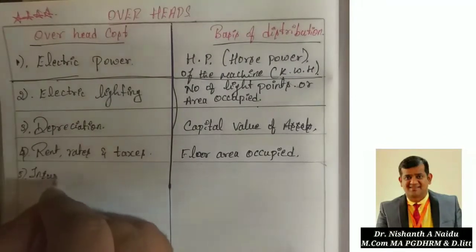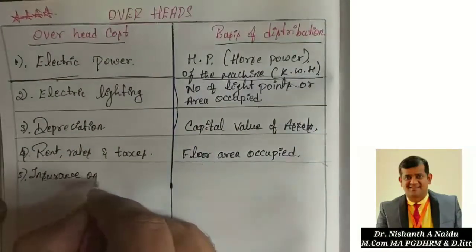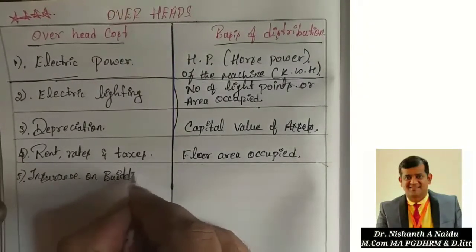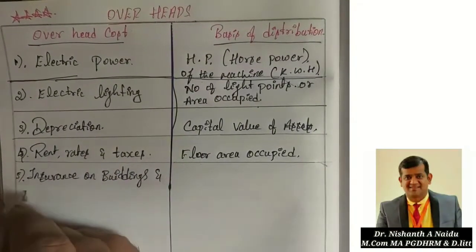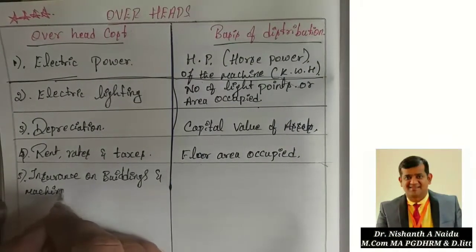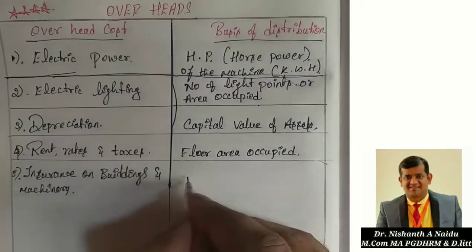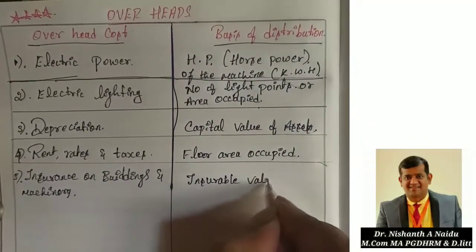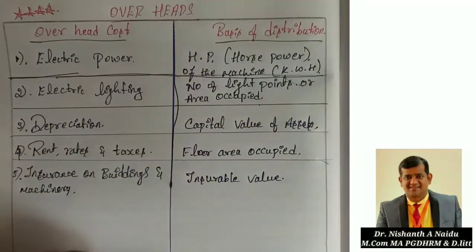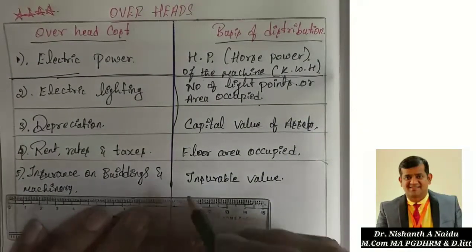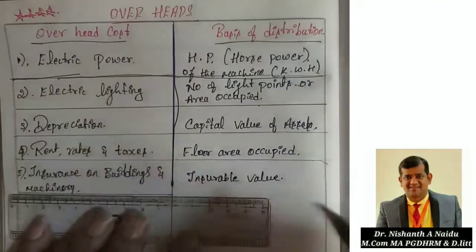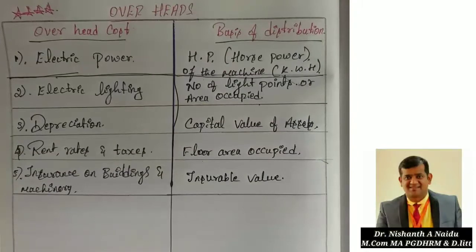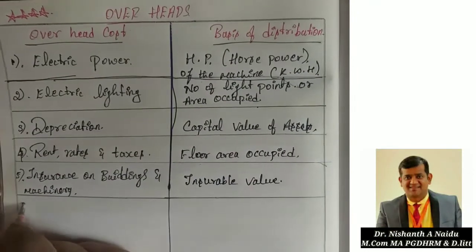Insurance on buildings and machinery is on insurable value. Insurable value we are going to distribute. So these are all very important. If you don't know these points, then allocation or distribution of expenditure cannot be done easily.